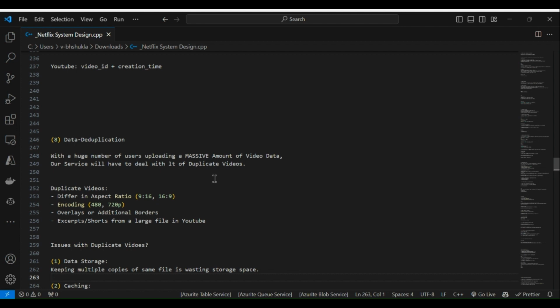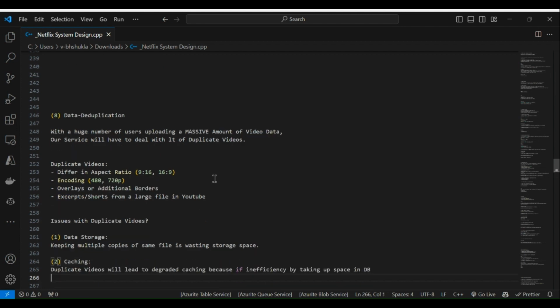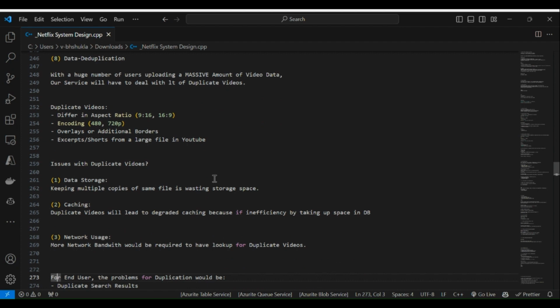When we have duplicate data, what issues can we face? First, data storage: keeping multiple copies of the same file wastes storage space. Second, caching: duplicate videos degrade caching efficiency by taking up space. Third, network usage: you are uploading the same data again without giving anything new, so bandwidth also gets wasted. More network bandwidth would be required to look up the duplicate video.